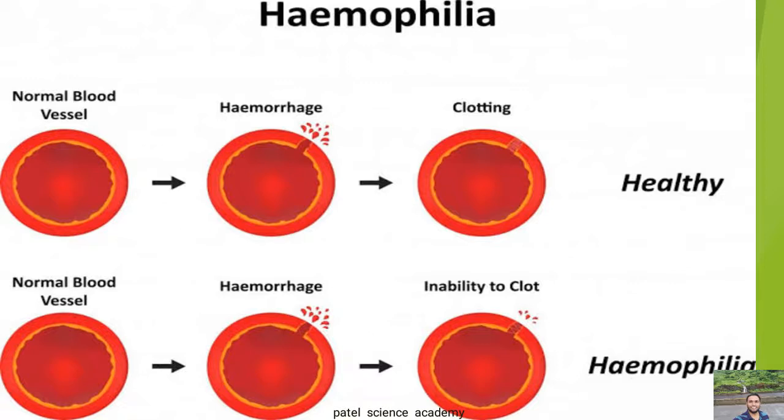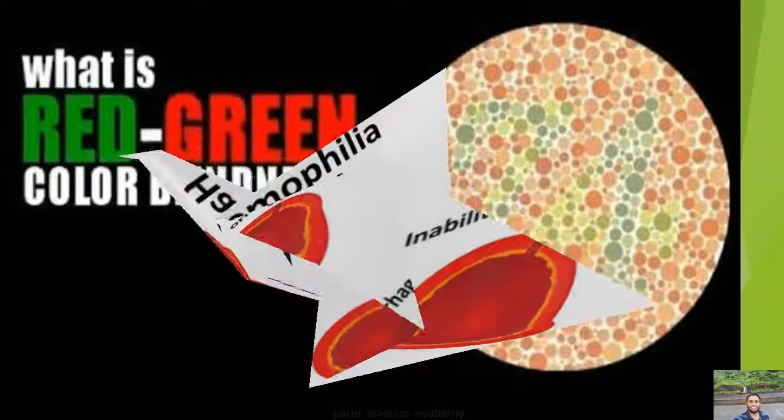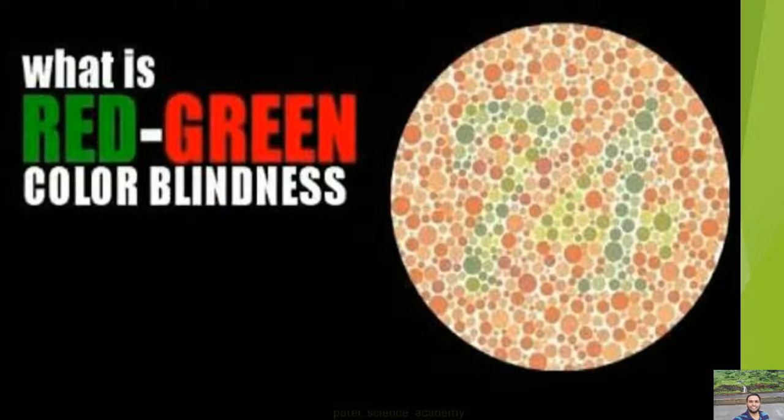You can see here in hemophilia the normal blood vessels in both conditions, and the hemorrhage in both conditions, and clotting in the healthy cell takes place, but in the hemophilic cell there is no clotting. This is the symptom of the disease hemophilia, which is because of this affected gene present on the X chromosome. Then another example of an X linked gene, or complete sex linkage, is red green color blindness.